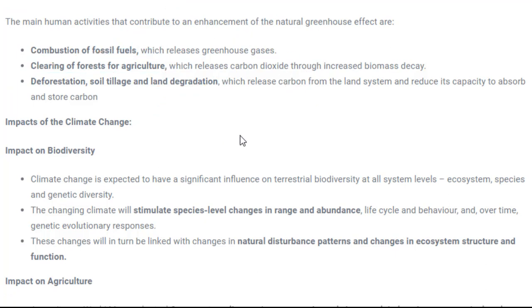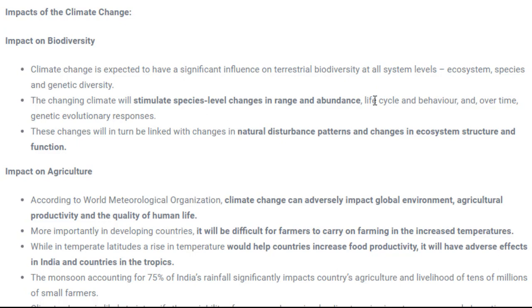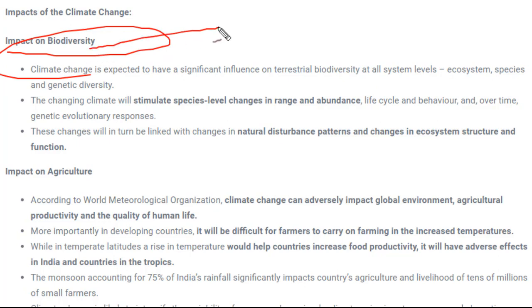So what will be the impact? Again, the impact would be very common. This is also very much known to you, but still I'll just quickly revise it. Like impact on biodiversity. What is biodiversity? We have been learning biodiversity since the first video. Biodiversity means simply the type of species. There are certain species of plants and animals residing on the Earth's surface, under the water, or wherever the biosphere is present. So biodiversity is nothing but the species or the living organisms which are living in the biosphere. So there would be change in biodiversity.